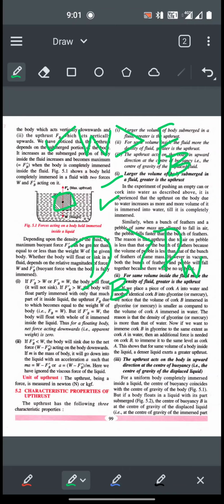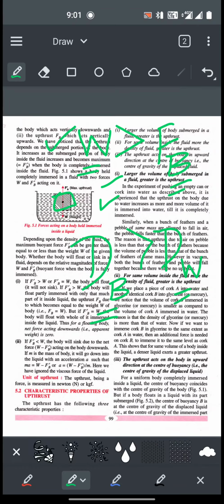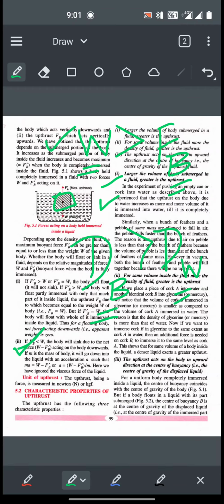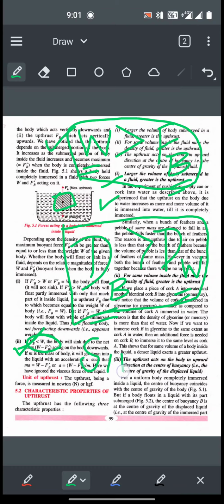Okay, so if the density of the body is greater than the density of water, or if the weight of the body is greater than the upthrust, then the body will sink, which is shown in condition 2 over here. So if the weight of the body is greater than the upthrust, which in other words can be expressed this way: if the density of the body is greater than the density of water, the body will sink.